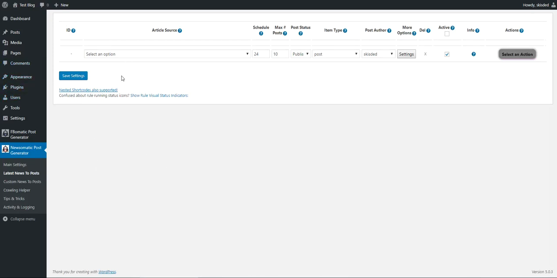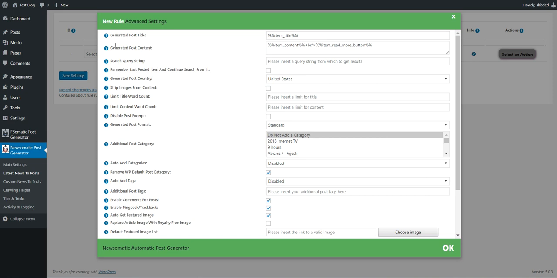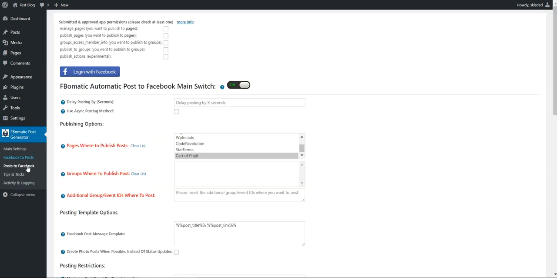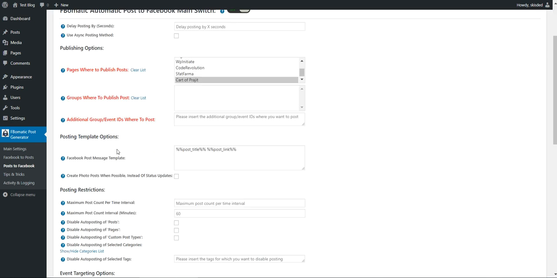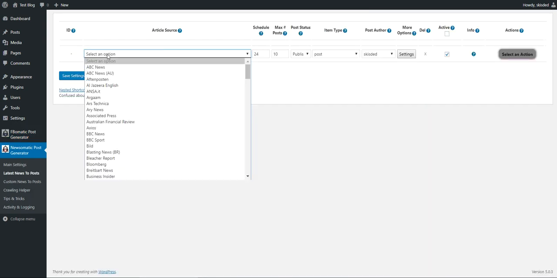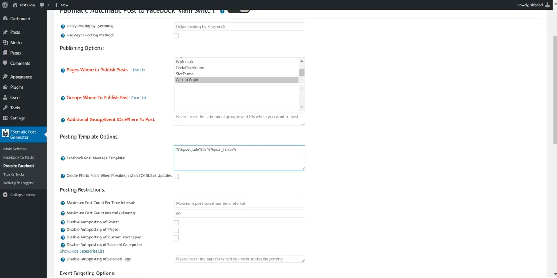Here I will show you another great update that I made for my plugins. So starting from now, nested shortcodes will be able to be used not only in the generated post content, but also when posting directly to social networks or to websites in the post message template. So also here, besides all these shortcodes, you will be able to use the shortcodes generated by other plugins.